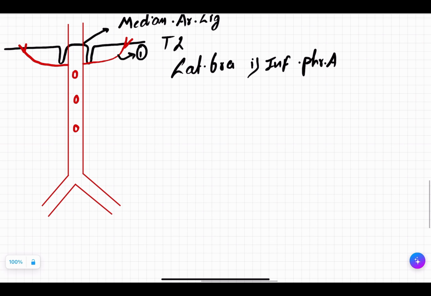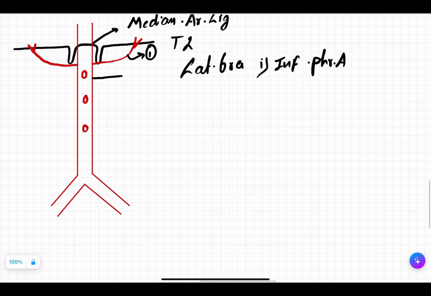The second branch is going to be your middle suprarenal. Here you have your kidney, and above the kidney you have a gland. Above means supra, kidney means renal, so suprarenal, above the kidney. This gland receives 3 blood supplies. We will see. The third branch is your renal artery.